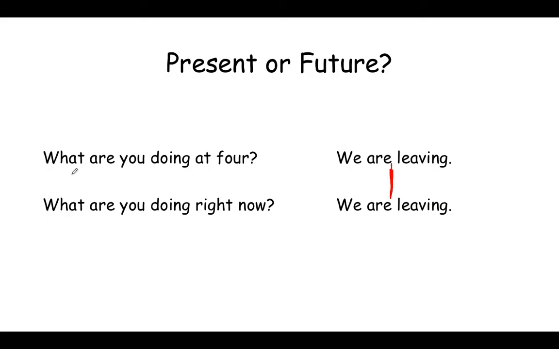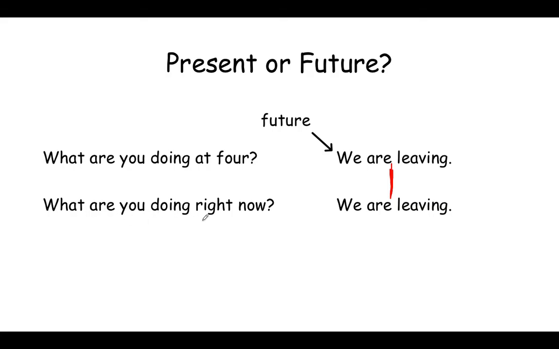So this person said, "What are you doing at 4?" In English, when somebody brings up a time or a day, it usually means they're saying it because it isn't happening right now. So this sentence is talking about the future. "We are leaving." "What are you doing at 4?" "We are leaving." So this sentence is about the future because the person is asking, "What are you doing at 4?"